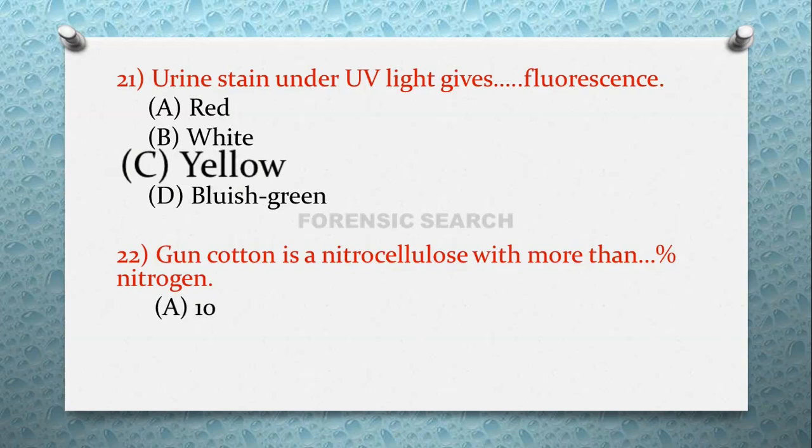Then the next question is, gun cotton is a nitrocellulose with more than dash dash percentage of nitrogen. Option A 10%, option B 15%, option C 20%, and option D 25%. So the correct answer of this question is option B, that is 15%. Nitrocellulose is one of the most important explosive material. It is a number of times used with nitroglycerin and nitrocellulose. So the nitrocellulose is the mixture of 15% nitrogen.